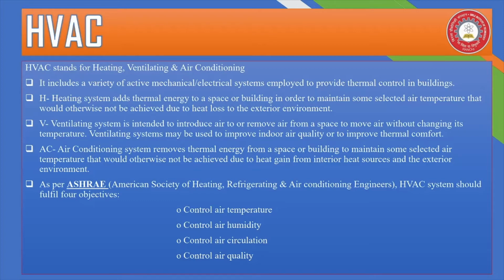Also it should restrict the movement and accumulation of dust.